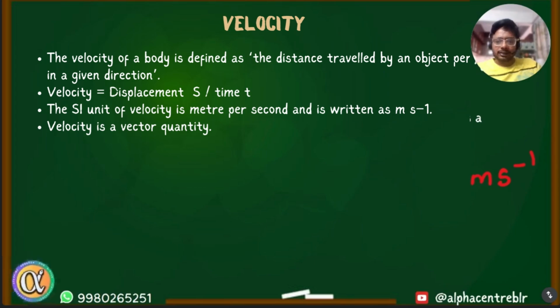That's the only difference. Since velocity is equal to displacement by time, and the unit for displacement is meter and the unit for time is second, the unit for velocity is meter per second. Because displacement is a vector quantity and it has direction, even velocity is a vector quantity. Clear?